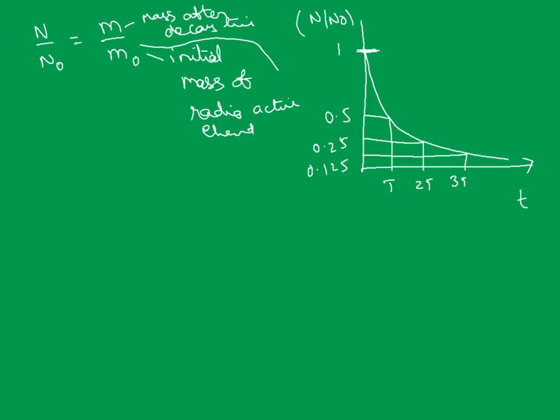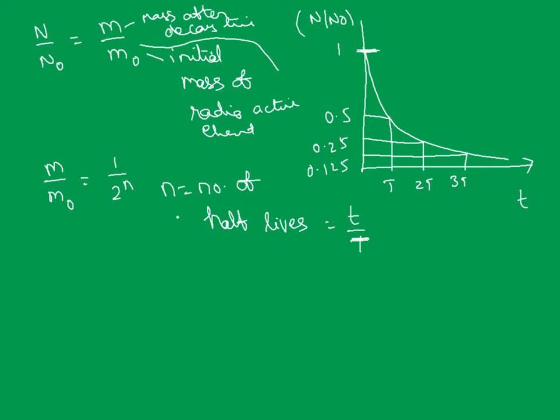Similarly, I can write m by m naught will be equal to 1 by 2 whole to the power of n, where n is nothing but the number of half-lives, which you can write as small t by capital T. And if you want percentage, m by m naught into 100 will be 1 by 2 whole to the power of n into 100.